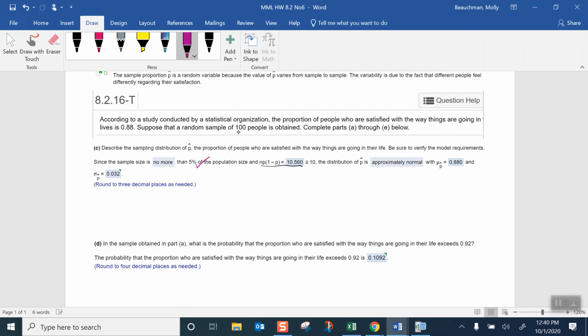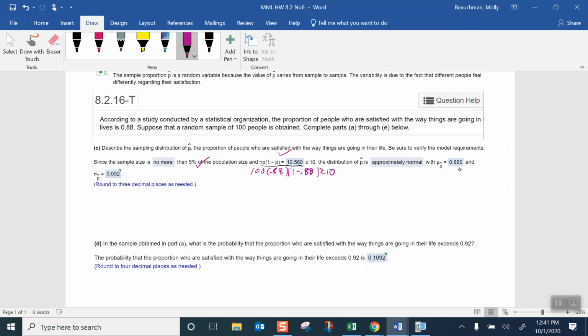If we have a random sample of 100 people, there are many more than 100 people that this question could be asked, so that satisfies the first requirement. The second requirement, substitute 100 for n, p is 0.88, times 1 minus 0.88, and verify that you get 10.56. So the requirements are satisfied.